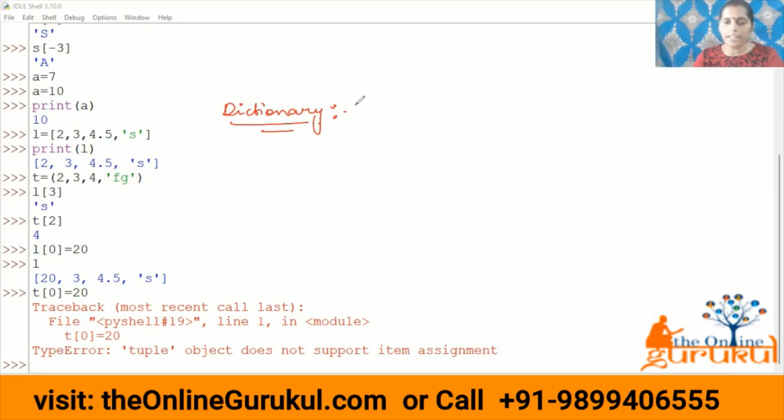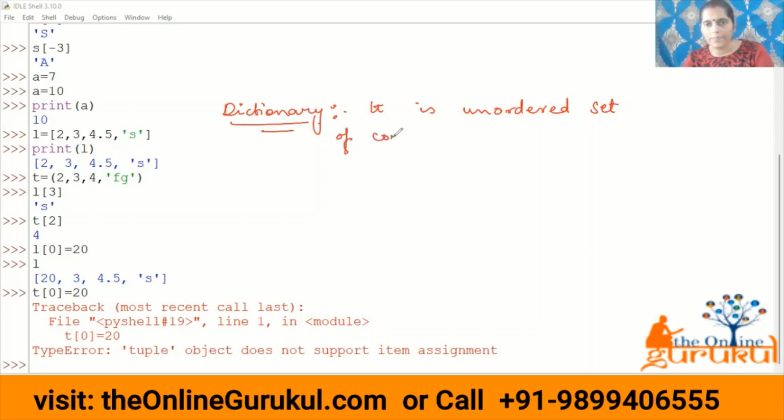What is a dictionary? It is an unordered set of comma separated pairs.